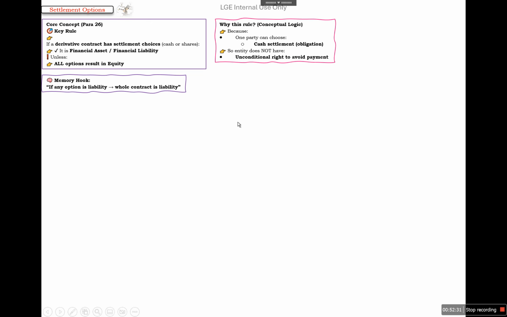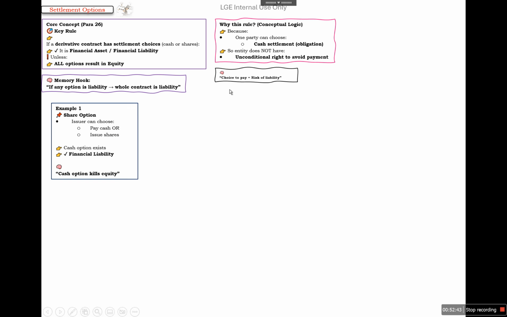So, settlement options. If a derivative contract has a settlement choice, whether in cash or in shares, it is a financial asset or liability unless all options result in equity. So if any option is a liability, the whole contract is a liability. Because one party can choose cash settlement, the entity does not have an unconditional right to avoid the payment.